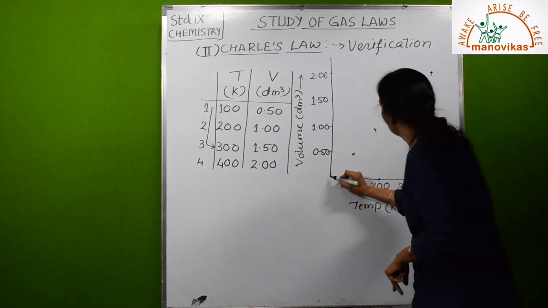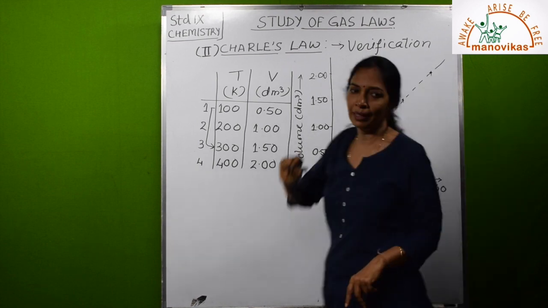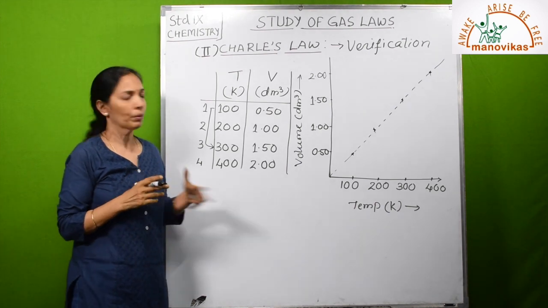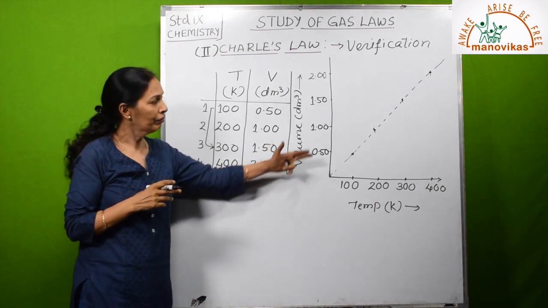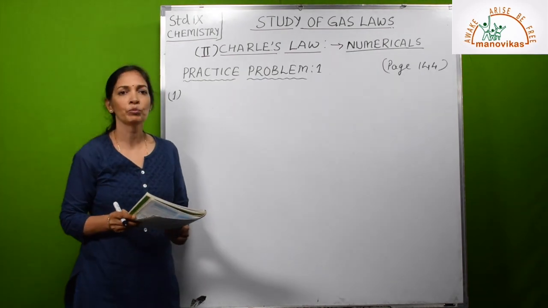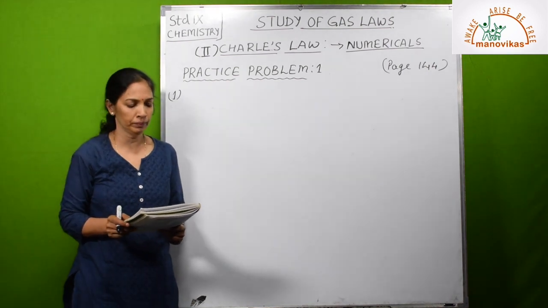So if you join this, you get a straight line. So whenever two terms are directly proportional, you should get a graph in a straight line. So this verifies Charles' law. Let us solve some numericals. In your textbook, open page number 144.